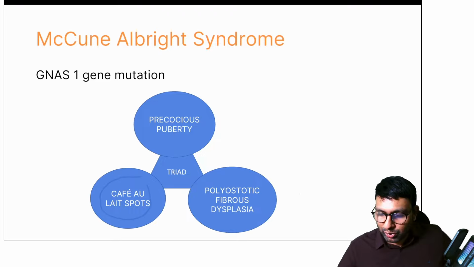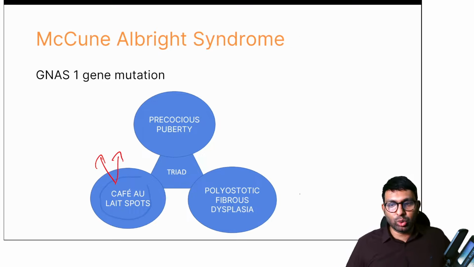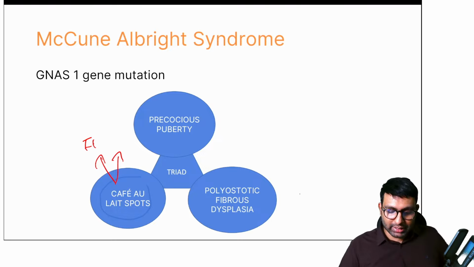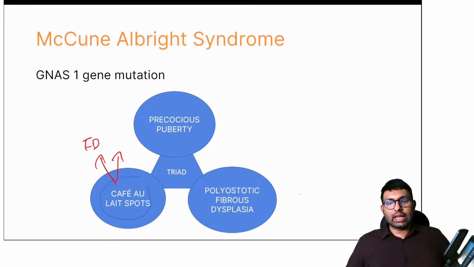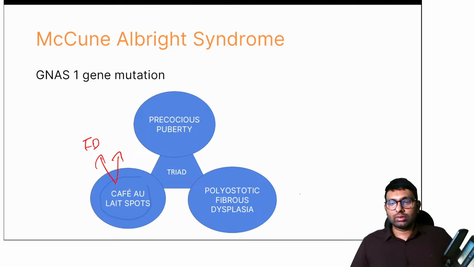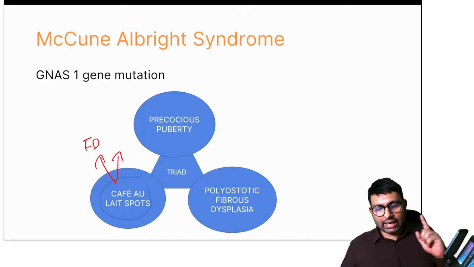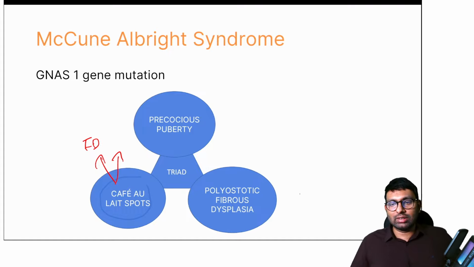Now, café-au-lait spots are important for you in two conditions. One we know is fibrous dysplasia. What is the other condition where you see café-au-lait spots? Anyone who's studied dermatology perfectly and can tell me the answer here? See, one is fibrous dysplasia. Where else will you see this? Any other condition where café-au-lait spots are seen?